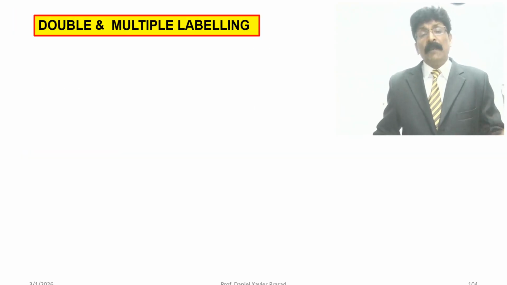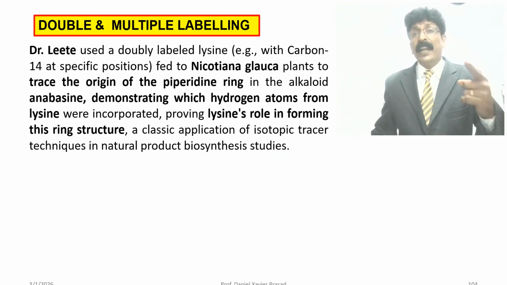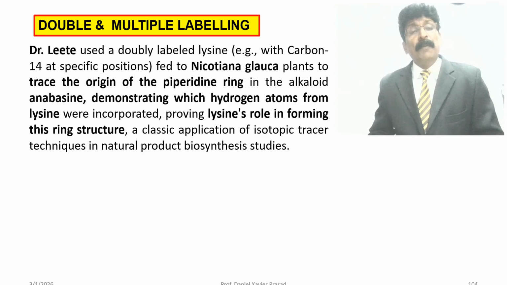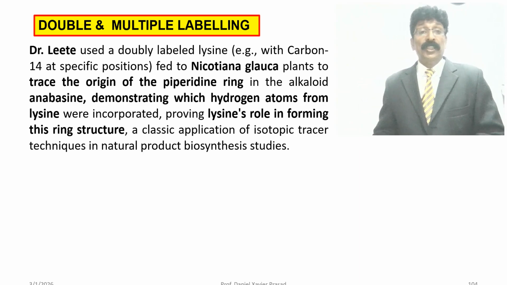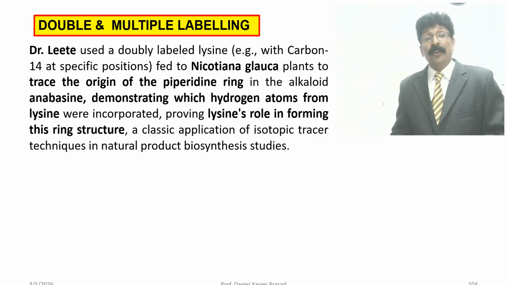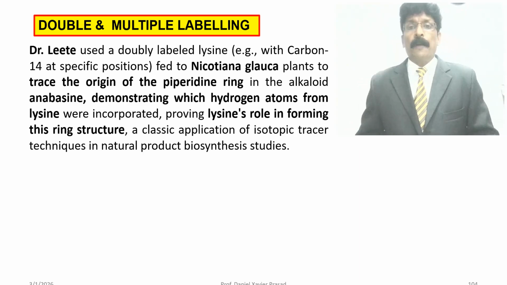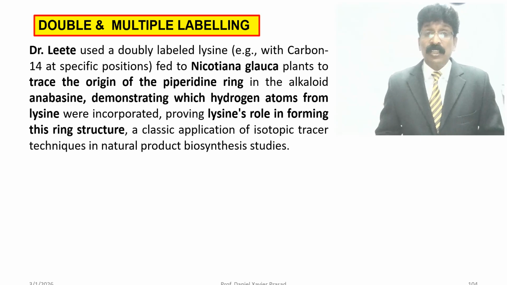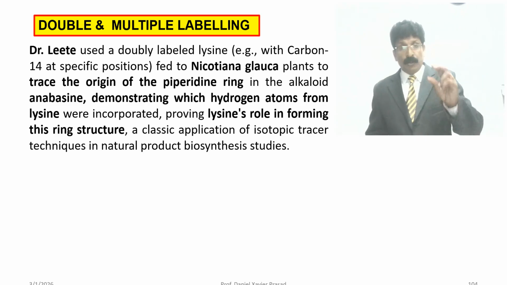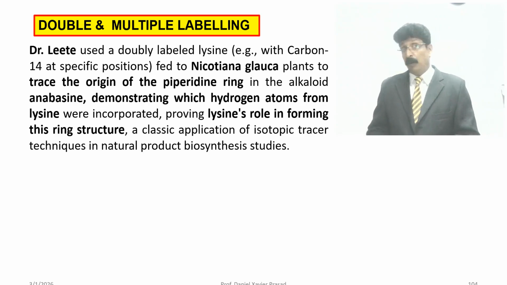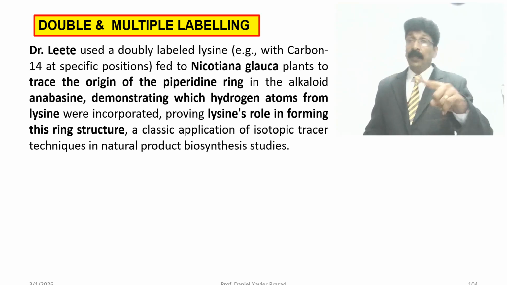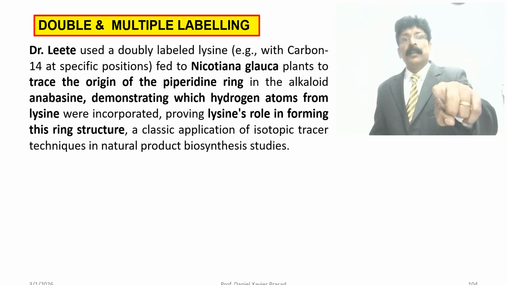Double and multiple labeling was done by Leete, who used double-labeled lysine, for example with carbon-14 at a specific position, fed in Nicotiana glauca plant to trace the origin of the pyridine ring. Nicotine is made up of a pyridine ring. In the alkaloid anabasine, they demonstrated how the hydrogen atom from lysine is incorporated, with lysine forming a ring structure to give the piperidine ring structure.